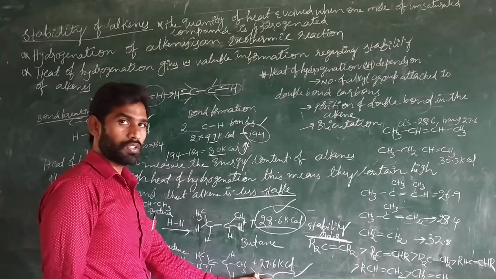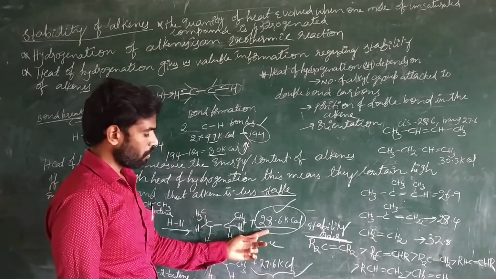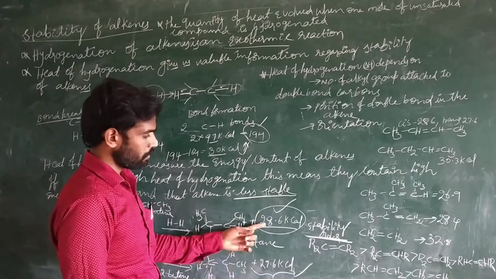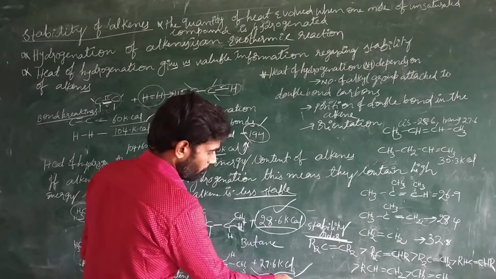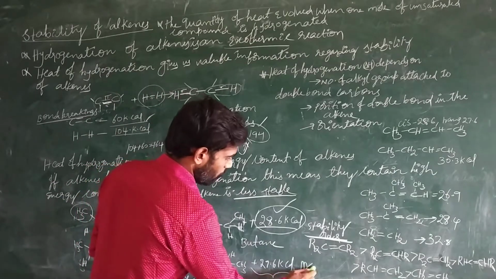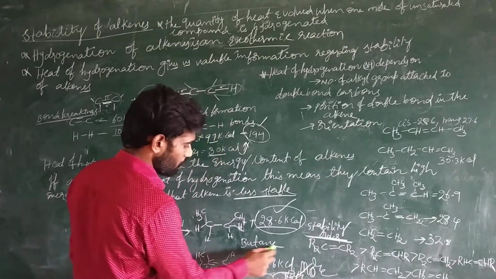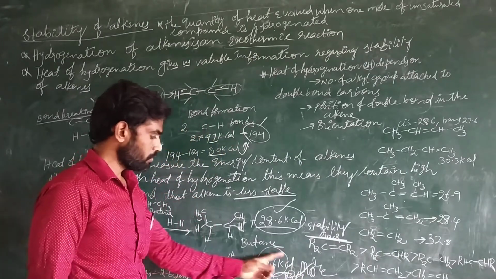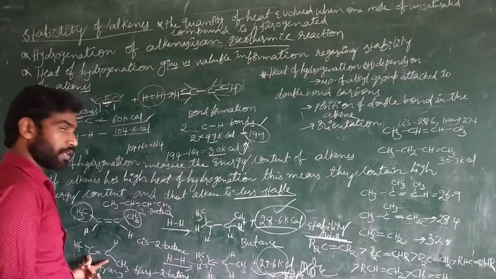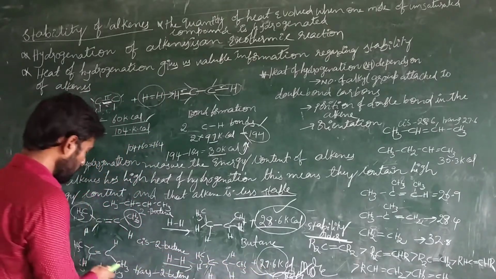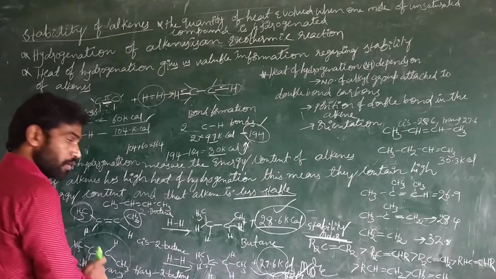If less energy is there, the molecule is more stable. Here this molecule contains 1 kilocalorie more than that molecule, so it is somewhat unstable compared to that molecule. This molecule is more stable. This much heat content is there inside this molecule.